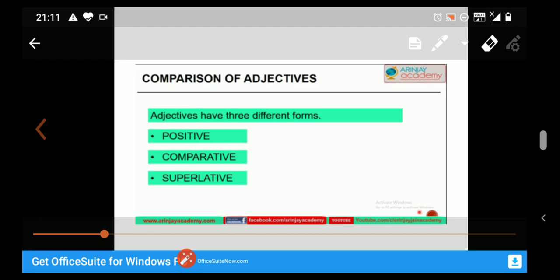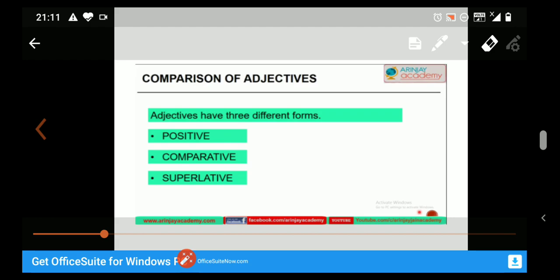For example, she has the biggest dog in the colony. In this example, biggest is in the superlative degree. This is an adjective, and always we use est. So in the comparative degree we use er then, and in superlative degree we use est, and before est we use the.